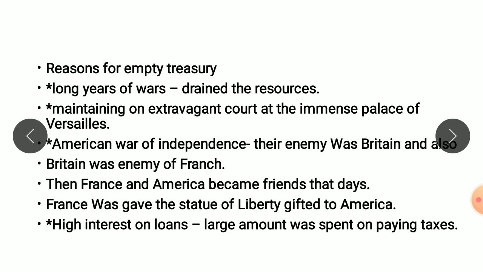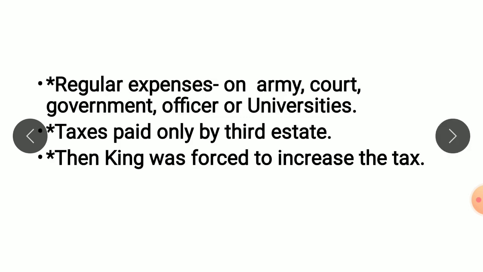France gifted the Statue of Liberty to America. There were high interest on loans, large amounts spent on paying taxes, and regular expenses on the army, court, government offices, and universities, with taxes paid only by the third state. Then the king was forced to increase the tax on the third state.